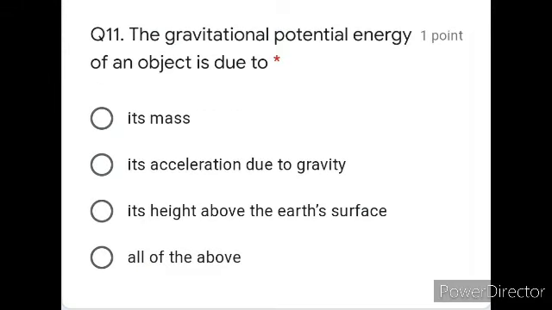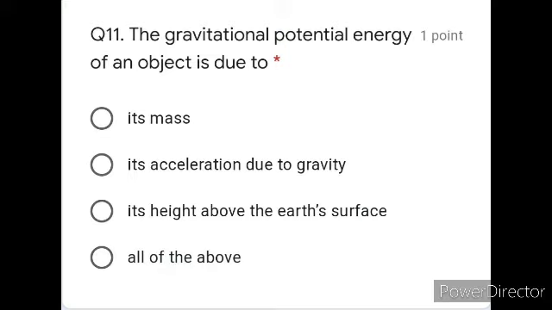The gravitational potential energy of an object is due to, that is due to, option A, the mass, option B, its acceleration due to gravity, option C, its height above the earth's surface, or option D, all of the above.